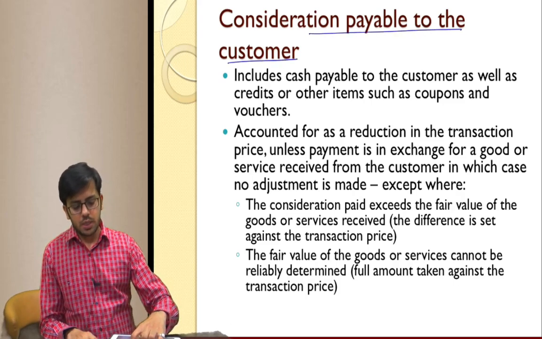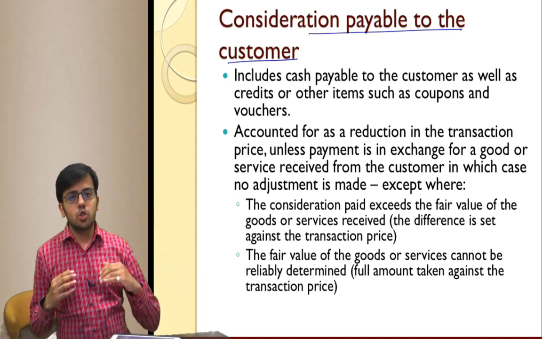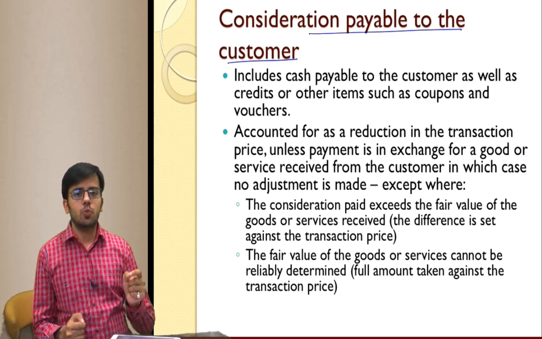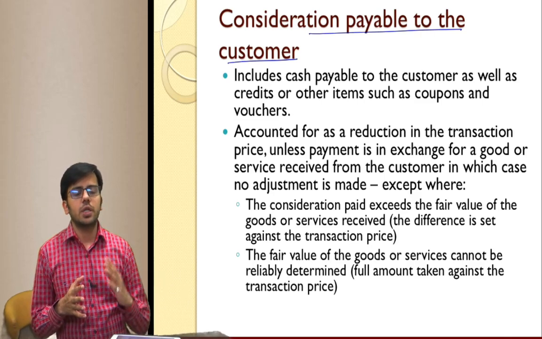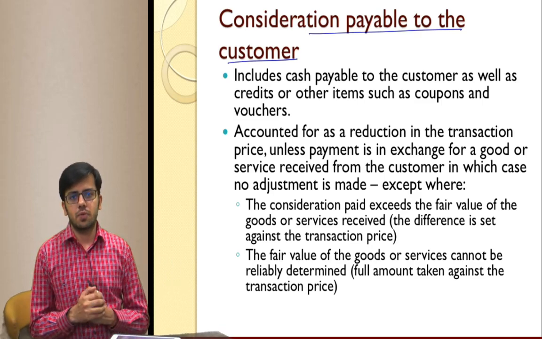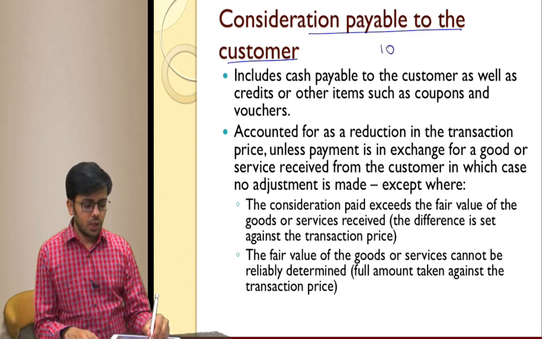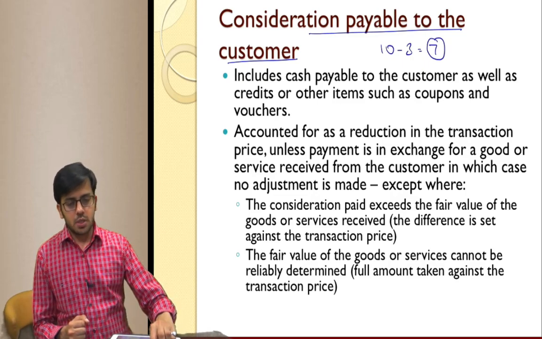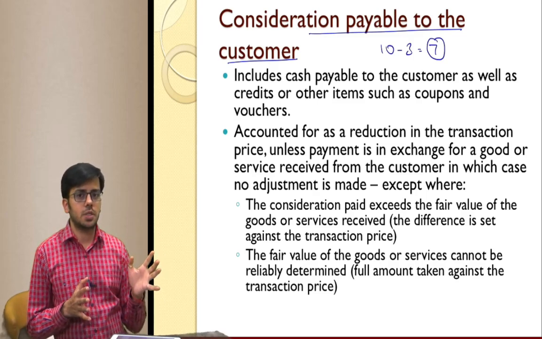Everything that we are reading is a part of transaction price, step 3. Suppose you are paying something to the customer. You buy a 5-star and there is a 3 rupee Paytm coupon inside it. So the customer is not giving you any goods or any service. The revenue to be recognized, if 5-star is 10 rupees and you are giving Paytm 3 rupees, is 7 rupees. However, if the customer is giving you goods having fair value 3 rupees, 10